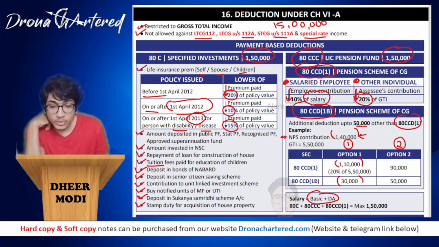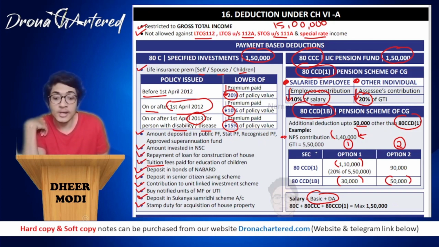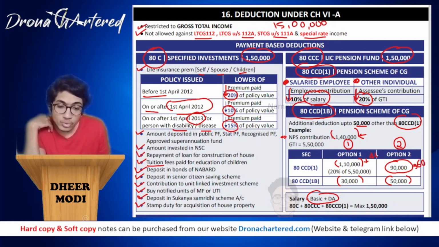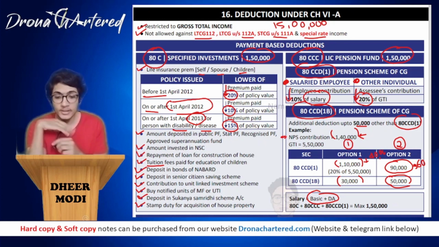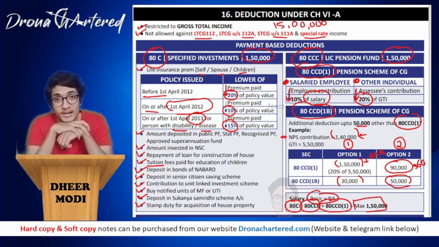Your other option available with you is you use your section 80CCD1B complete 50,000. So this complete 50,000 you have used over here, and therefore under section 80CCD1 only 90,000 will be counted. Now what is the benefit of this? Section 80CCC and 80C will be allowed to use the balance remaining 60,000 over here in this case. However, in this case, they will only be allowed to use 40,000 because of your total 1,50,000 cap. So therefore, first utilize 80CCD1B to the full extent of 50,000 and then use sections 80C, 80CCC and 80CCD1. Clear? So I hope it is clear with this example. As I told you, section 80C, 80CCC and 80CCD1 have a maximum deduction of 1,50,000.